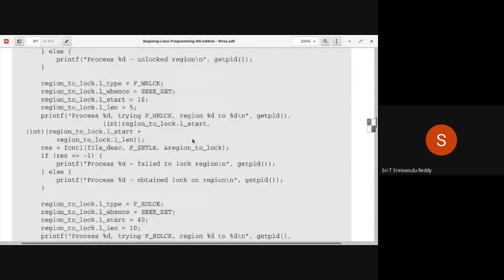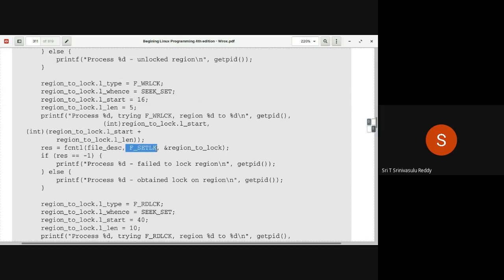Otherwise, all that. Similarly, shared lock, exclusive lock, from 16 to 21, where a shared lock is already there by lock 3. Is it possible for us to get a write lock? It's not possible. Exclusive lock is not possible. At the same time, this F_SETLK is not a blocking one. It will immediately return without actually applying the lock.